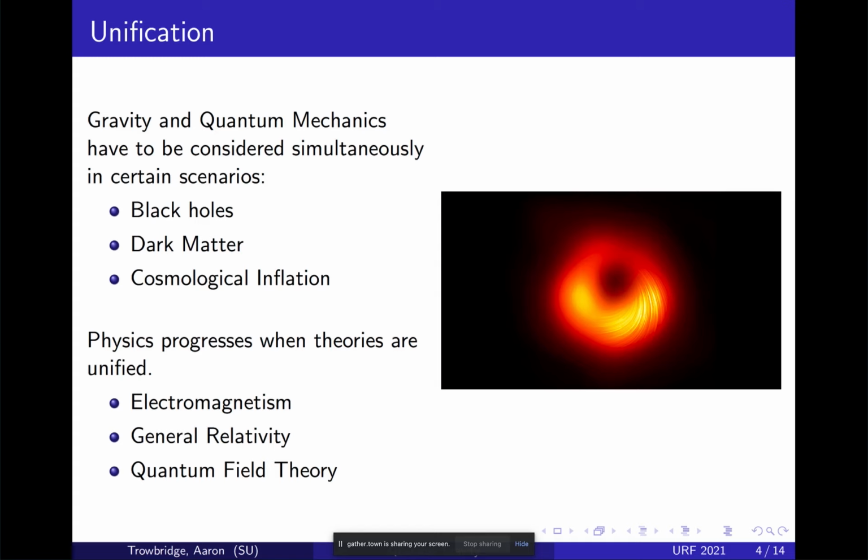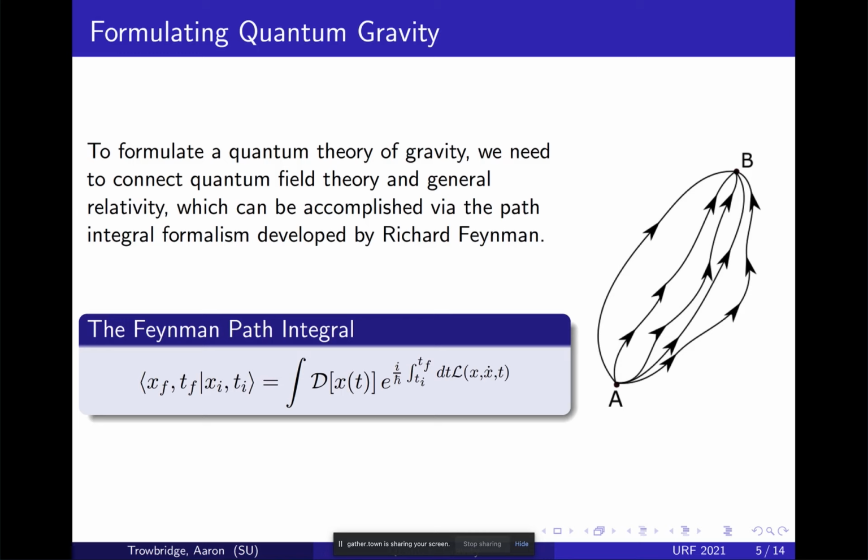Electromagnetism unified electricity and magnetism and showed us what light and optics are, that light and optics are part of this electromagnetic spectrum. General relativity united Newtonian gravity and special relativity and gave us four-dimensional space-time and curvature and black holes, it turns out. And quantum field theory united quantum mechanics with special relativity and gave us the standard model and particles and all this. And potentially the graviton, which is a quantum mechanical particle that mediates the gravitational force, which I'm not going to talk about too much. But I want to talk about quantum mechanics and specifically the path integral.